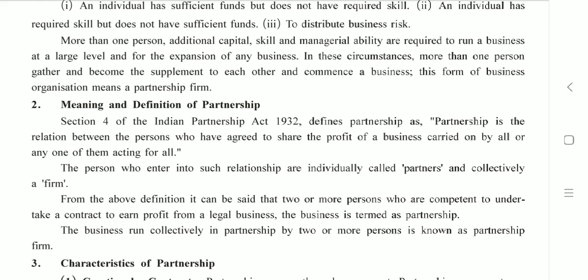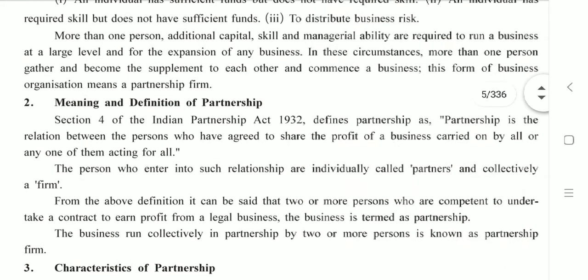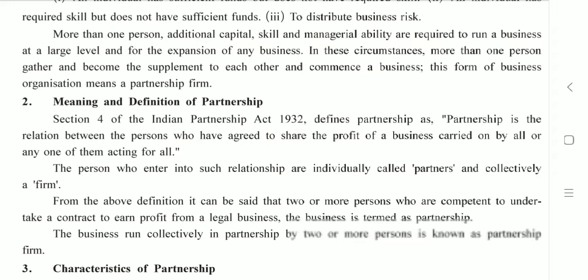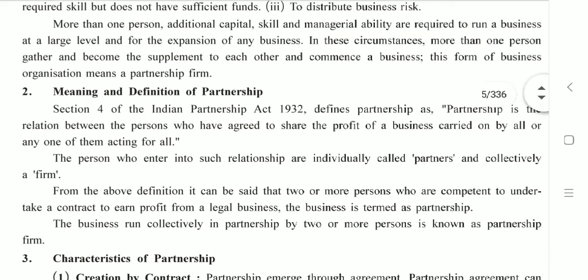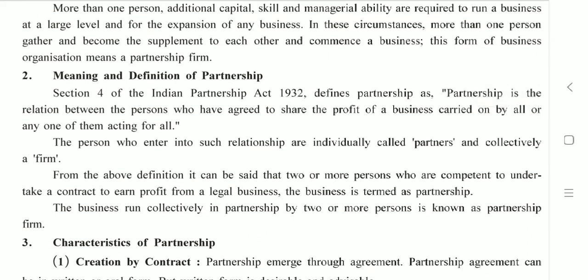They have agreed. Say for example, there are 3 partners. We are considering this example for a better understanding of this definition. So, say for example, there are 3 partners, that is A, B and C. The 3 of them are doing a business activity, and the result of such a business activity can be profit, either loss. So who is going to bear this? Definitely the 3 partners.